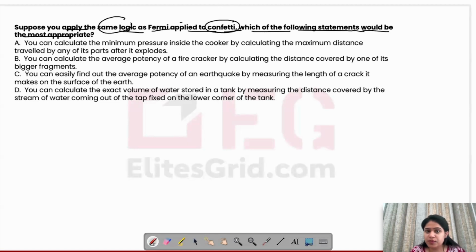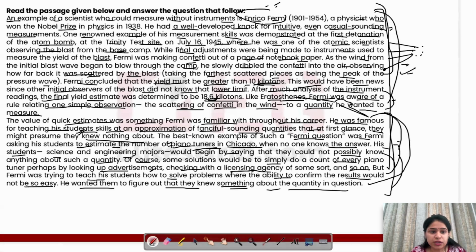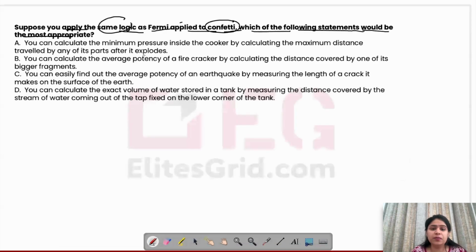Now, we remember what was the thing कि atom bomb के blast से जितनी दूर तक, because of the wave, those small pieces of paper, they were scattered. तो जो जितनी दूर तक है उससे फिर उसने अंदाजा लगाया कि मिनिमम इतना तो होगा, इससे ऊपर का ही होगा, इतना तो मतलब based on that location कि इससे ऊपर ऊपर मतलब somewhere he was trying to estimate कि कितना yield होगा based on how far that paper has traveled.